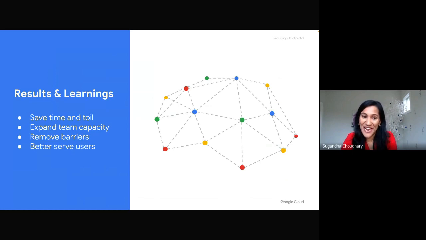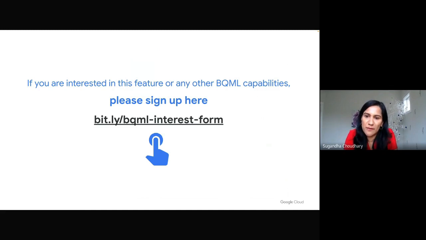Thank you for your time, and thank you for showing how this feature works in the console and what it looks like. This feature is going to be available publicly for everyone early next year. It is part of a bigger launch, which is called BQML on unstructured data.